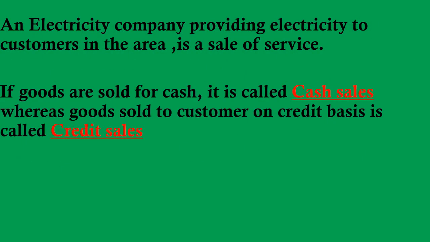See here, an electricity company providing electricity to customers in the area is a sale of service. They are providing the service to the customers. Fine. In the case of furniture, I told you if the company is dealing in furniture, the sale of furniture will be considered as sale in that term. Otherwise, it will be a sale of an asset. So see, here is the point.